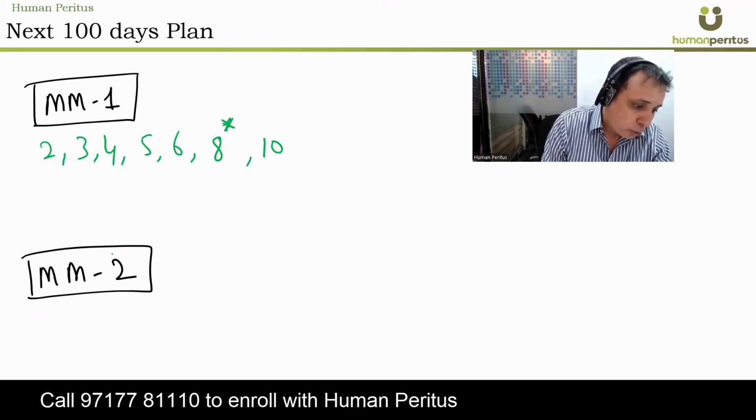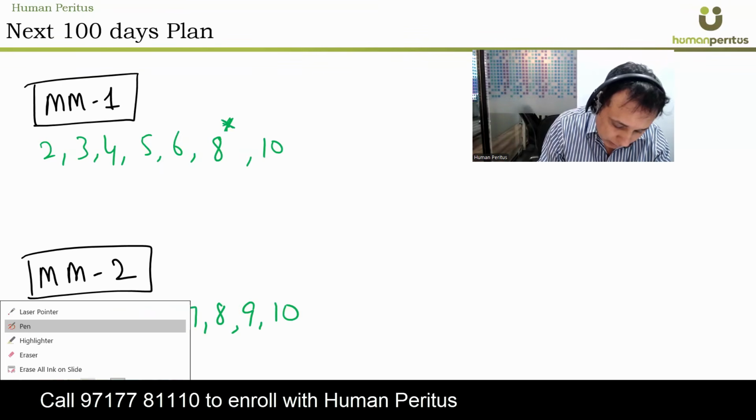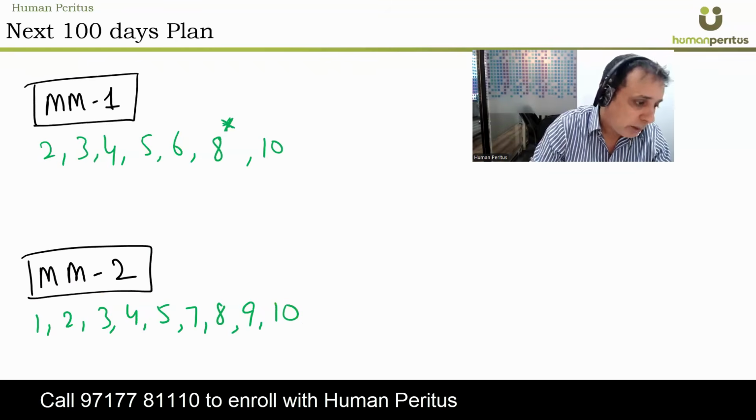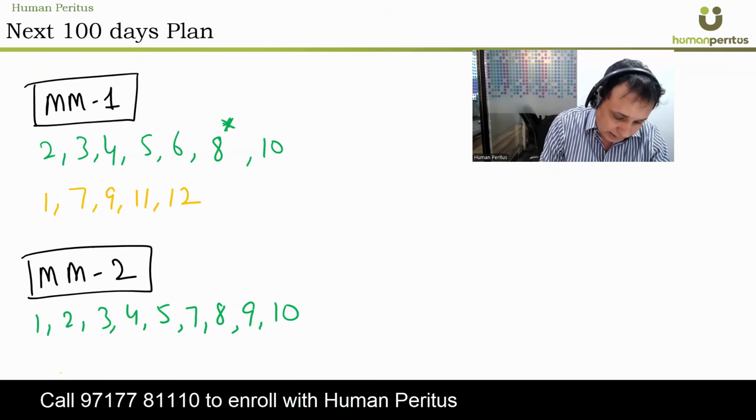Part 2 must to do: 1, 2, 3, 4, 5, 7, 8, 9, 10. Good to do in material management part 1: 1, 7, 9, 11 and 12. In part 2, it is 6, 11 and 12.